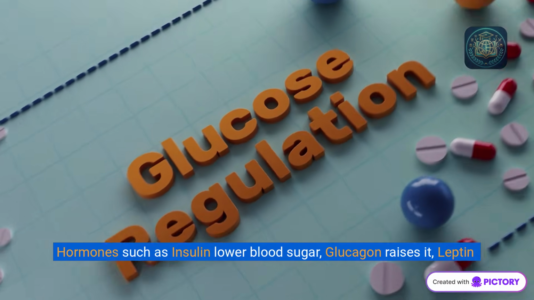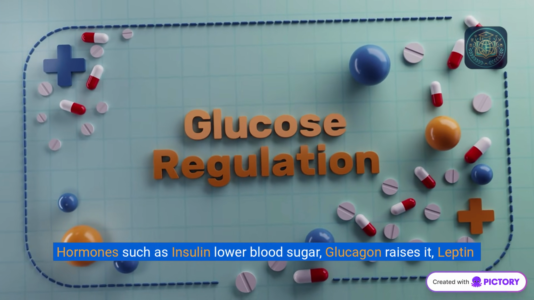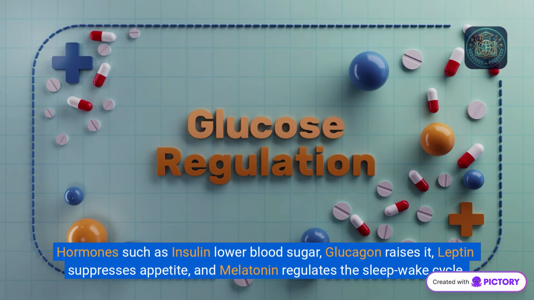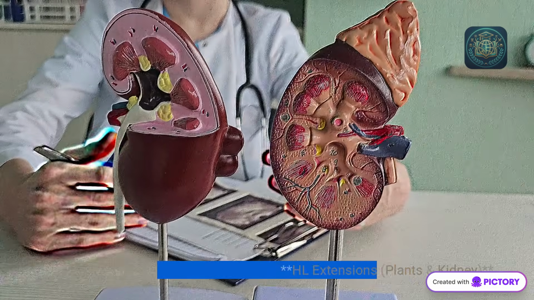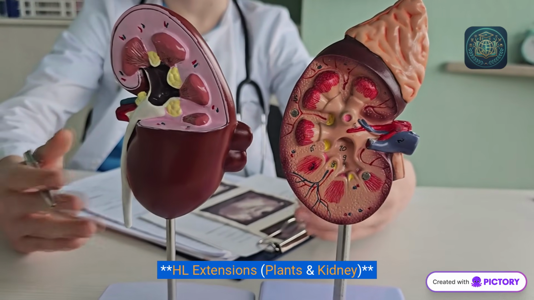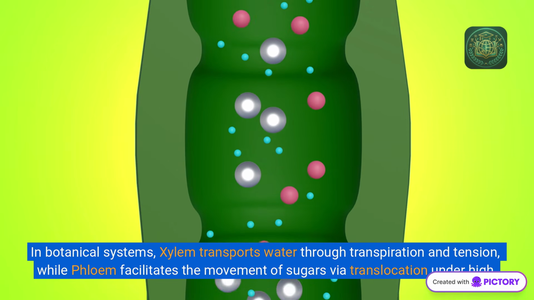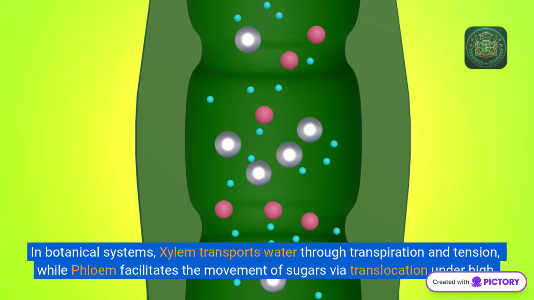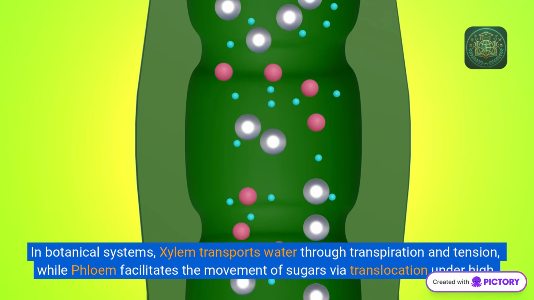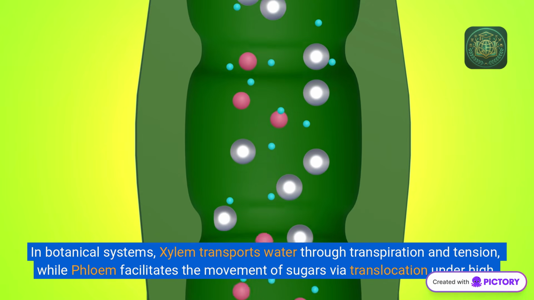Hormones such as insulin lower blood sugar, glucagon raises it, leptin suppresses appetite, and melatonin regulates the sleep-wake cycle. HL extensions, plants and kidney. In botanical systems, xylem transports water through transpiration and tension, while phloem facilitates the movement of sugars via translocation under high pressure.